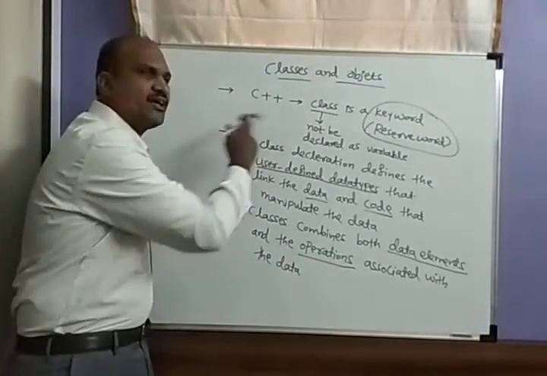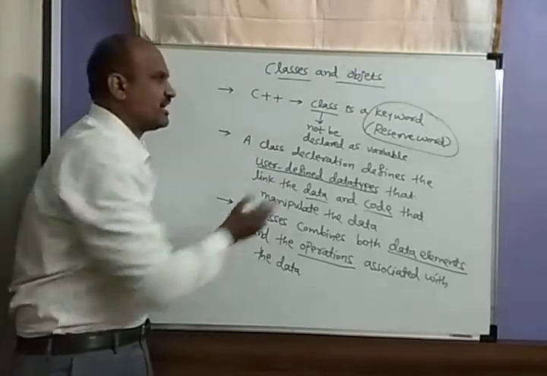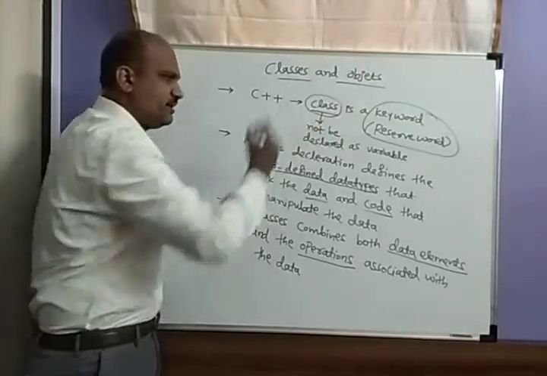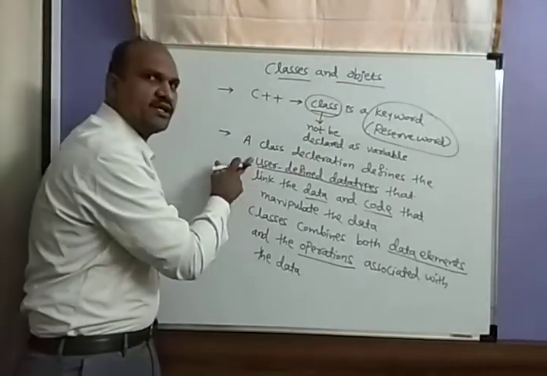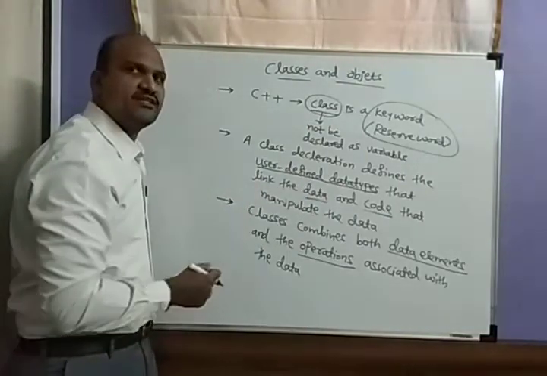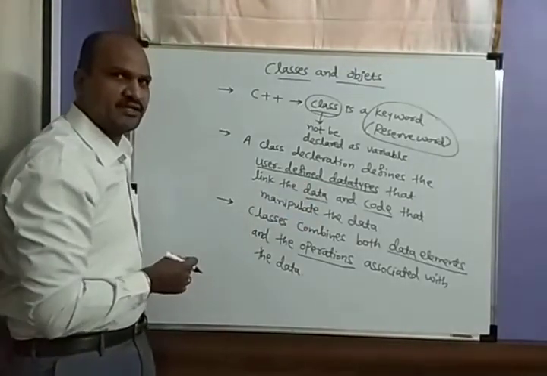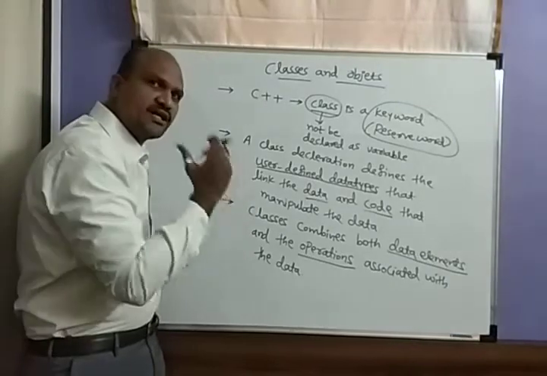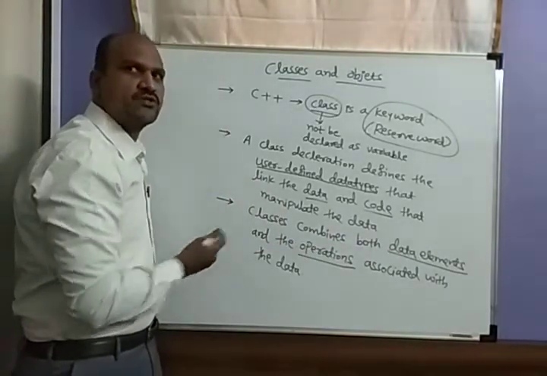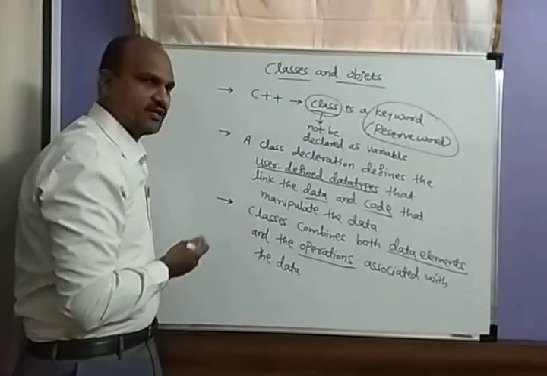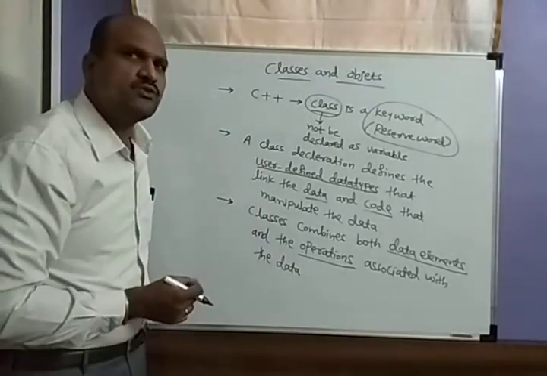As class is a keyword or reserved word, we cannot define a class as a variable. A class declaration defines the user defined data types and links the data and code to manipulate the data. And third, classes combine both the data elements and the operations with the associated data.